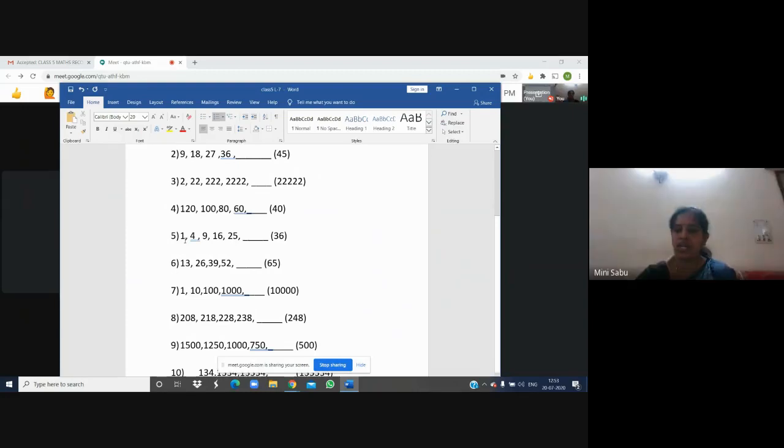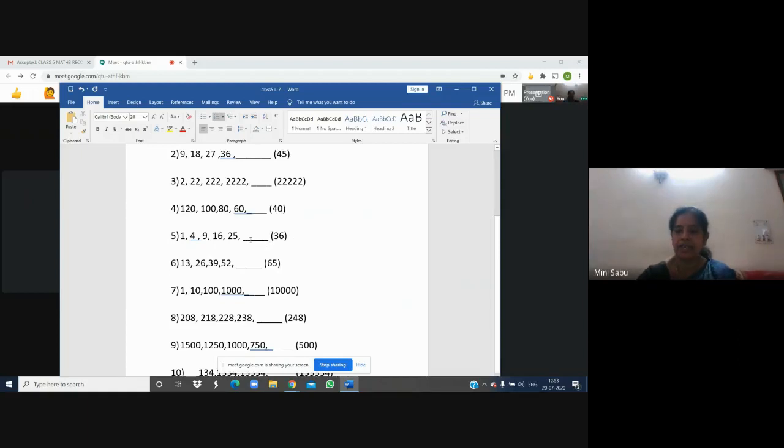Number 1. Next to 1 is 2. 2 2s are 4. After 2, 3 is coming. 3 3s are 9. After 3, 4 is coming. 4 4s are 16. After 4, 5 is coming. 5 5s are 25. So after 5, which number is coming? 6. Multiply by itself. 6 6s are, what is the next number? 36.